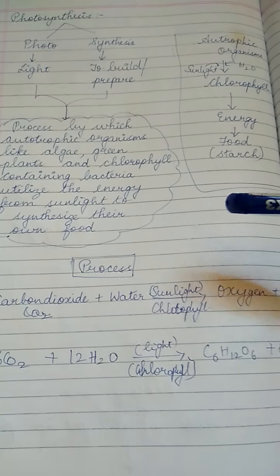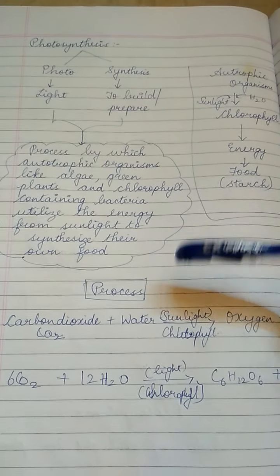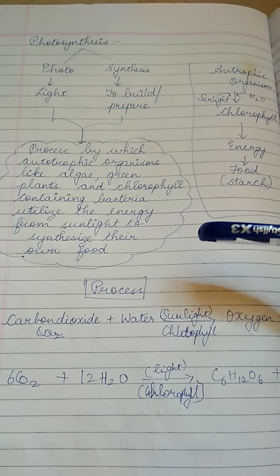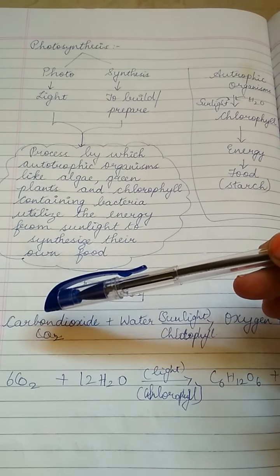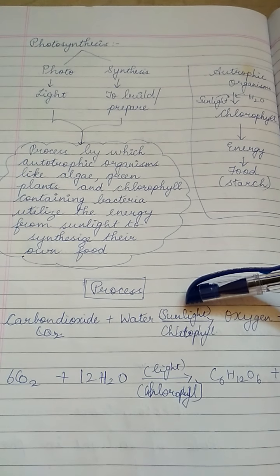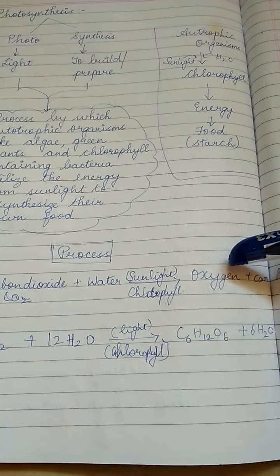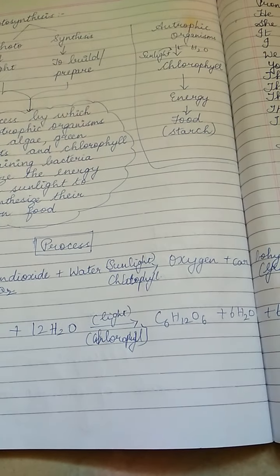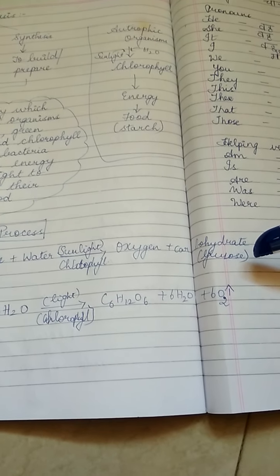Now let us see what is the main process that goes on in photosynthesis. That is carbon dioxide plus water, in the presence of sunlight and chlorophyll, gets converted into oxygen and carbohydrate, that is what we call glucose or starch.